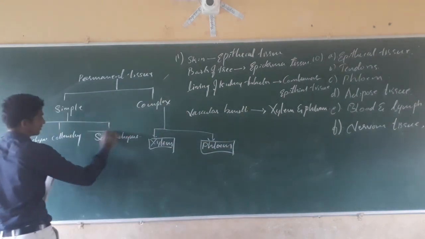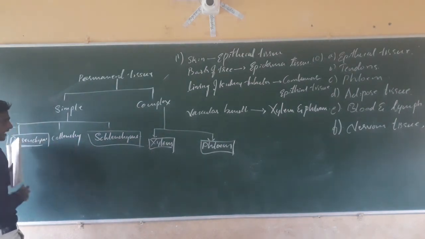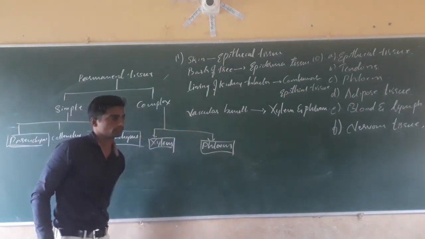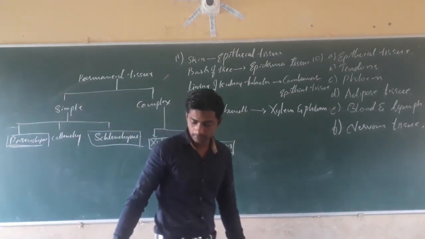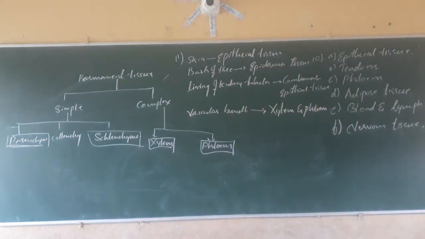Yes, in that box we have to write these things. Here parenchyma, colon, and we have given xylem, we have to write phloem. That's all about the exercise part of the topic tissue. The remaining we will study in the next class.